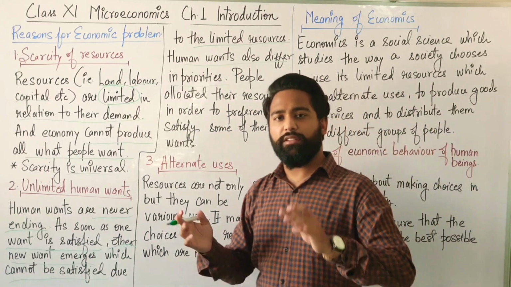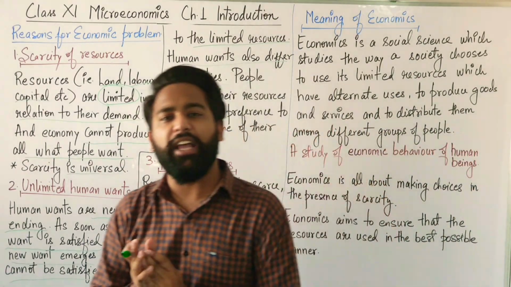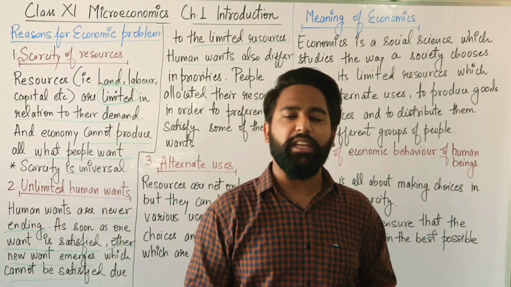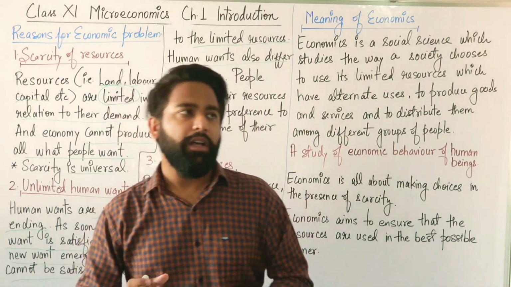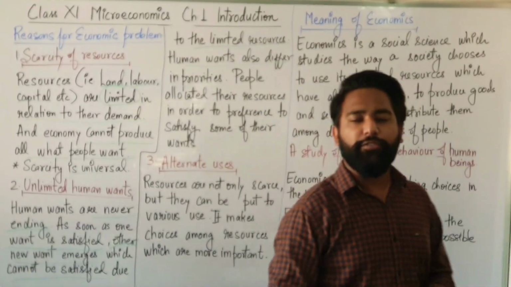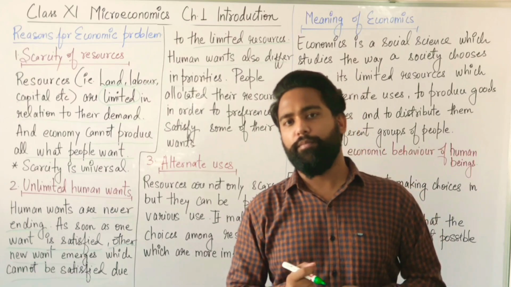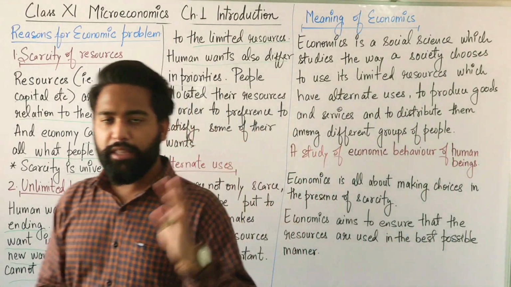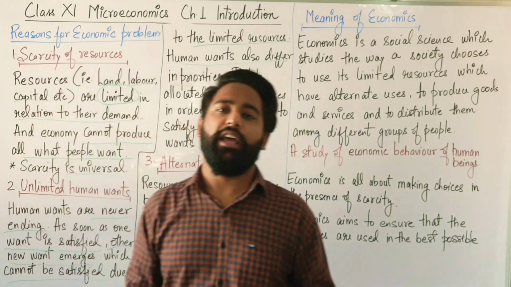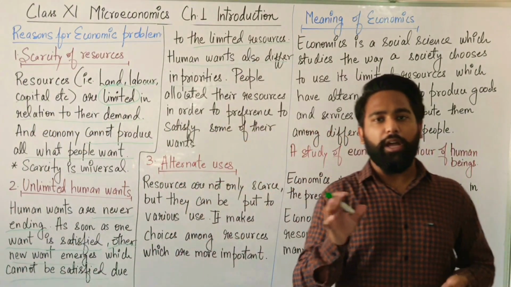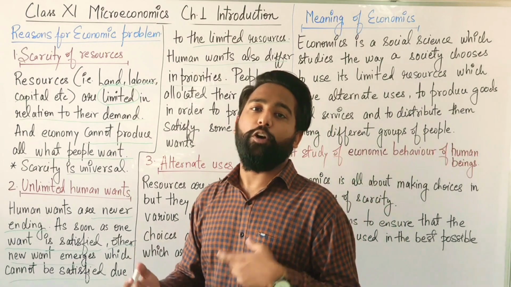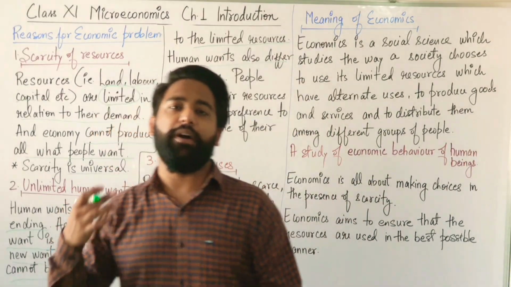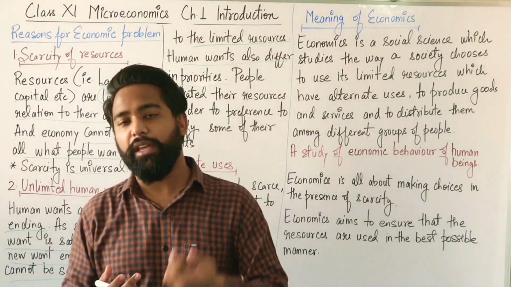Suppose someone is already having the mobile phone and the internet pack. Now he is in want of a laptop or an iPhone. So he has two choices: either he can buy an iPhone or he can have the laptop. In this case, one person can buy the iPhone and another person can buy the laptop.